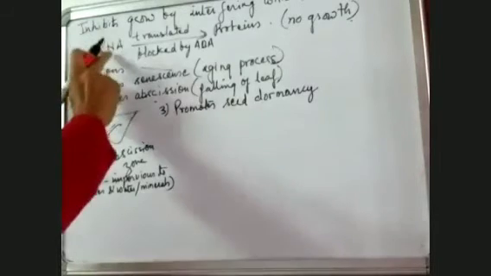Now this particular phytohormone, which is ABA, promotes seed dormancy. That means it doesn't allow the seed to germinate, and this is something favorable. Why is this favorable?